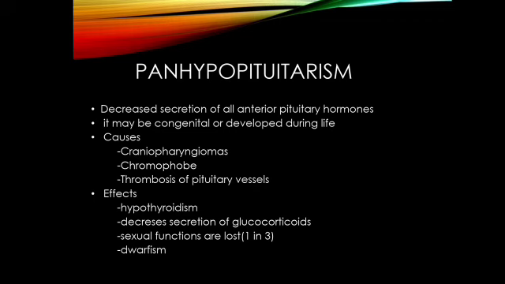The main causes of panhypopituitarism are three. The first is craniopharyngiomas. What is meant by craniopharyngiomas? Tumor conditions involving the pituitary gland. This is called craniopharyngioma. And chromophobe tumors: what is meant by chromophobe tumors? A chromophobe tumor causes compression of the pituitary gland until its functioning is stopped or destroyed. The pituitary gland will be completely destroyed. And the third is thrombosis of the pituitary vessels.